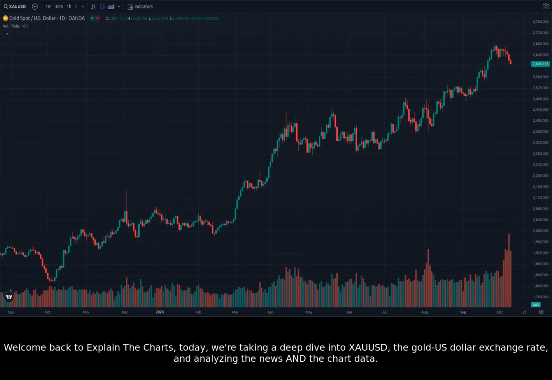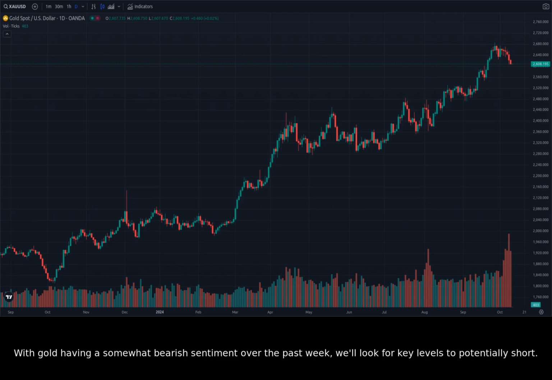Today, we're taking a deep dive into XAUUSD, the gold-US dollar exchange rate, and analyzing the news and the chart data. With gold having a somewhat bearish sentiment over the past week, we'll look for key levels to potentially short.